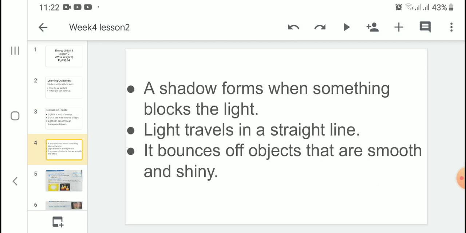Light travels in a straight line. It bounces off objects that are smooth and shiny. For example, light bounces back to you from a mirror. That's why you can see your own image.